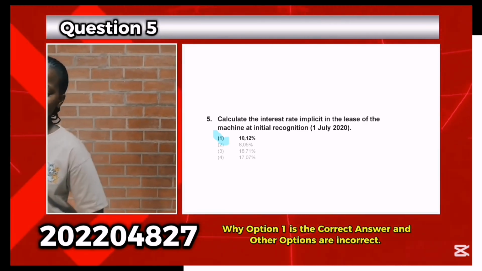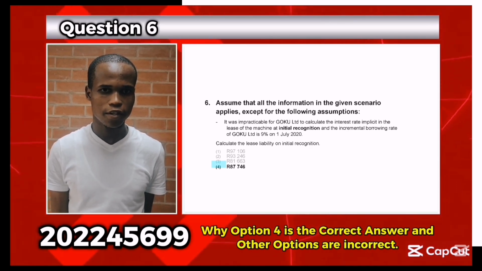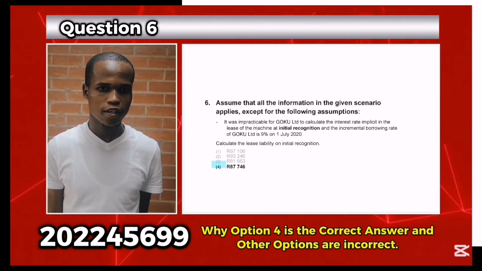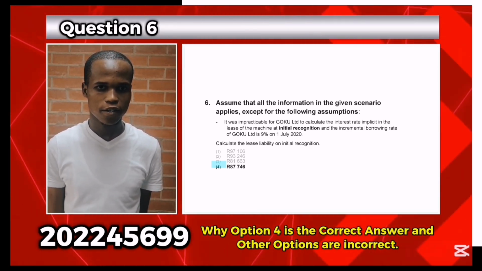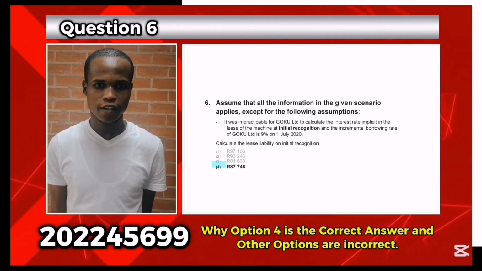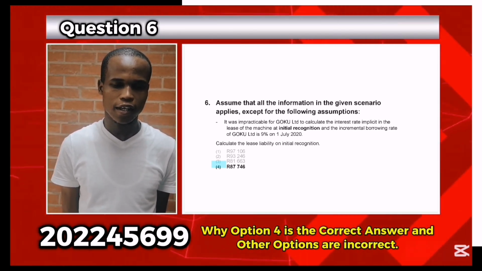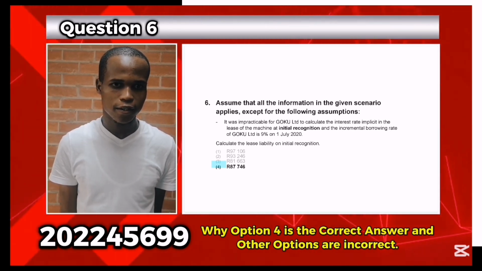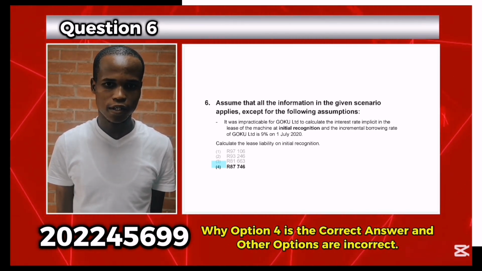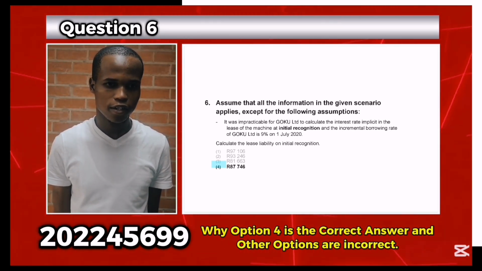On calculating the lease liability of GOGO Ltd, in terms of IFRS 16 paragraph 26, the lease liability at initial recognition shall be measured at the present value of the lease payments that are not paid at that date. The lease payments shall be discounted using the interest rate implicit in the lease.